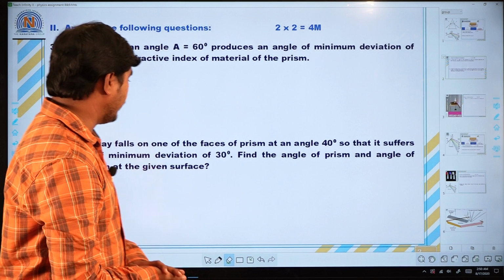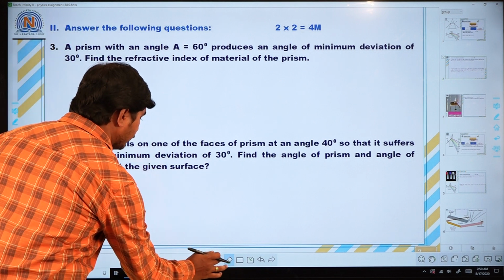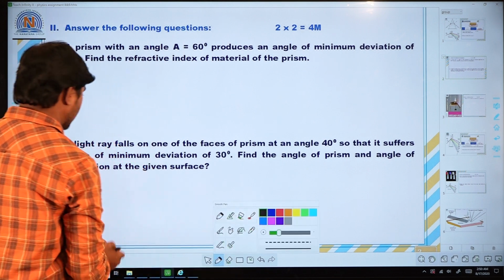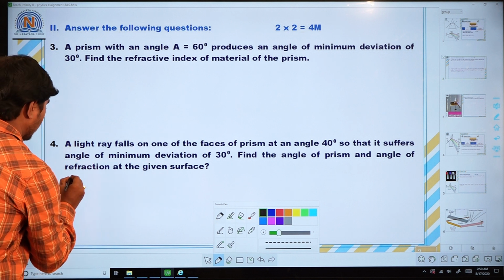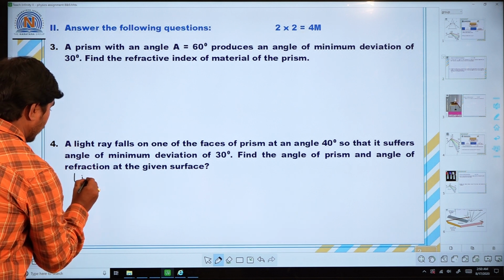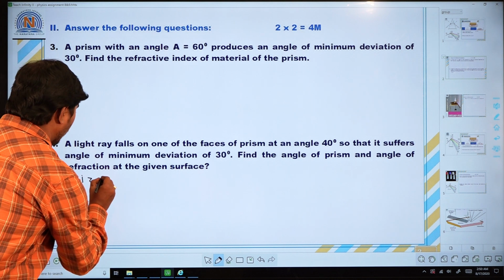Let us write the given data here. What is the given data? First we have to write the angle of incidence. Angle I is equal to how much here? 40 degrees.